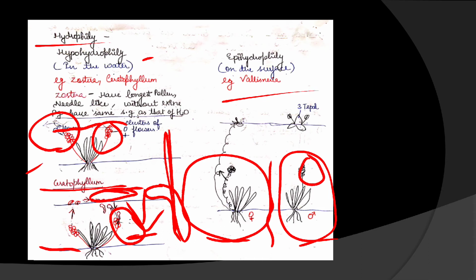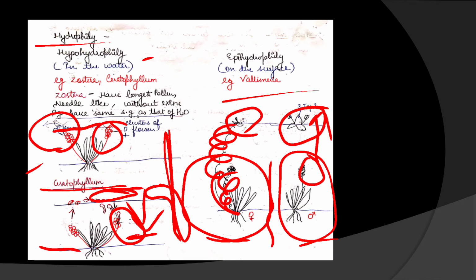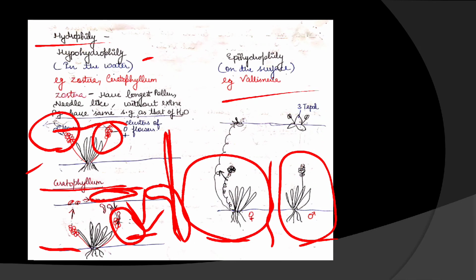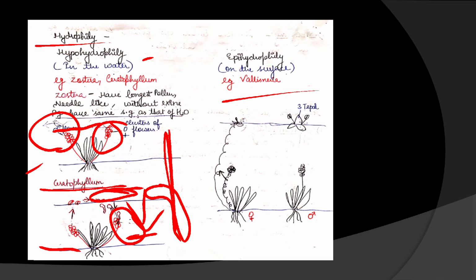These male flowers detach and move to the surface of water where they float, and here the female plant has a long stalk which is coiled, and this stalk gets uncoiled so that the female flower also reaches the surface of water, and here both come in contact and pollination takes place.